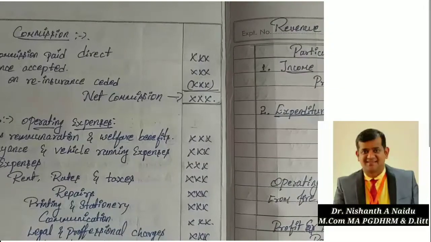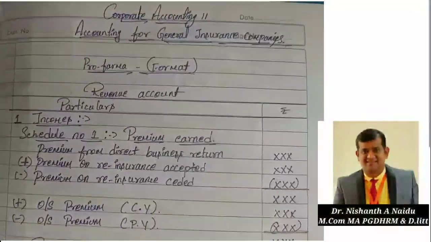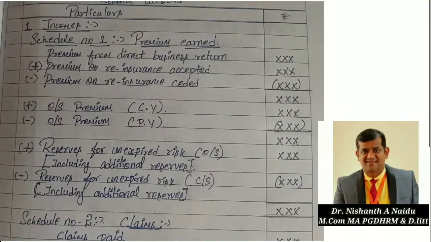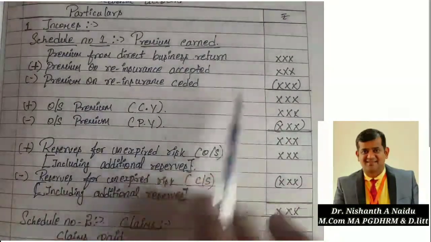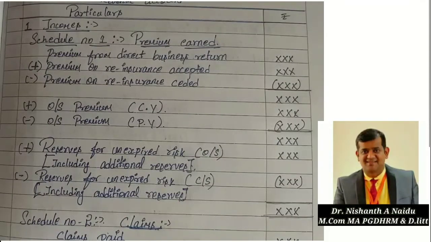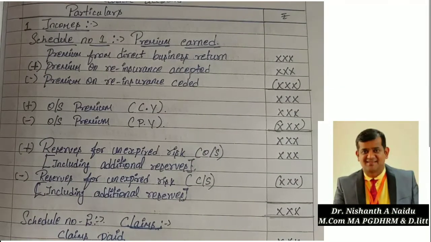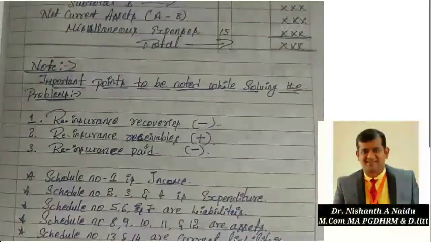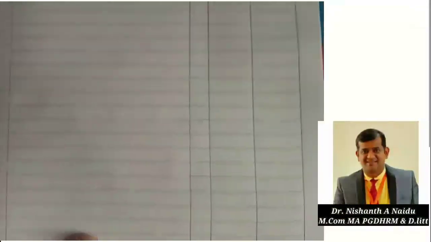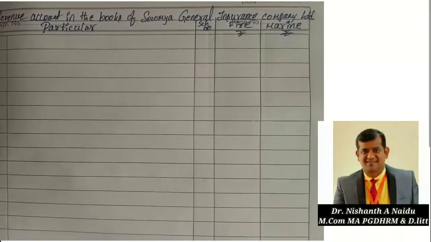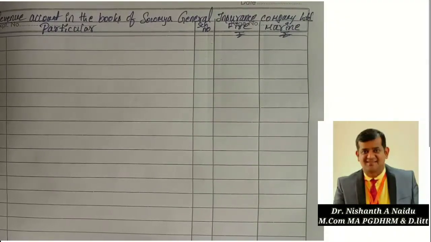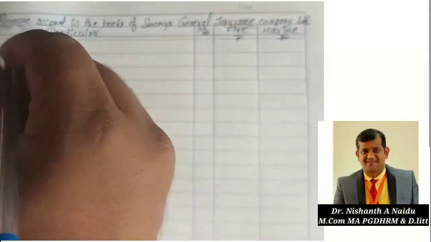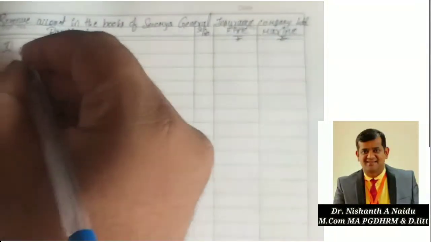If you have learned this format very well, then you just have to enter the items in those particular places. That's all the problem is. It is a very easy problem if you know the format. But if you don't know the format, then it will be a bit difficult. That is why learn the format and then we'll start the solution. That is what I said in my last video. So let us begin. Number 1, income.